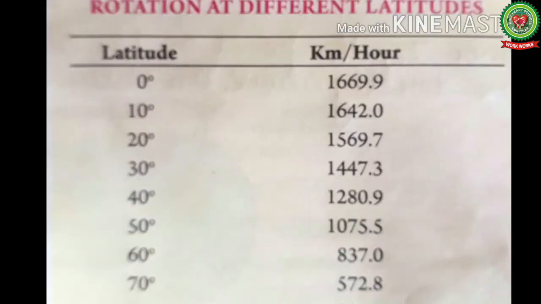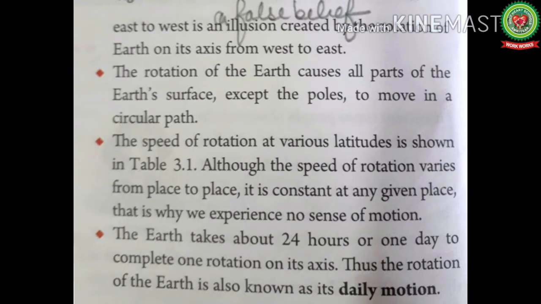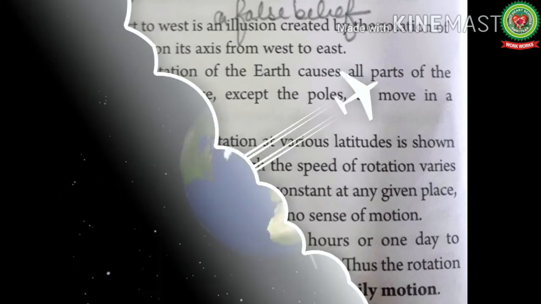The speed of the rotation at various latitudes is shown in the table. Although the speed of rotation varies from place to place, it is constant at any given place. That is why we experience no sense of motion. This point we have already discussed in the starting, when we discussed the speed of the earth. The earth takes about 24 hours or 1 day to complete one rotation on its axis. Thus the rotation of the earth is also known as daily motion.